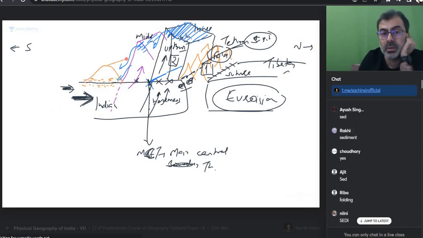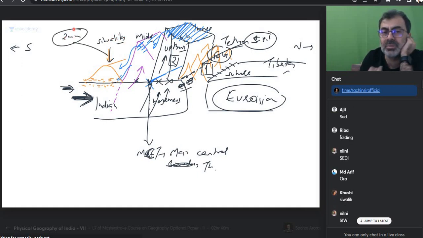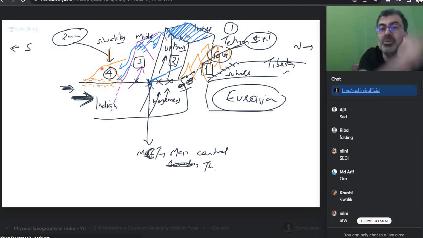Folding has happened too. This is the 4th one in the sequence, Sivalik. When was it created? It was just created, 2 million years ago. So the Himalayas are 4 parallel ranges, north to south.